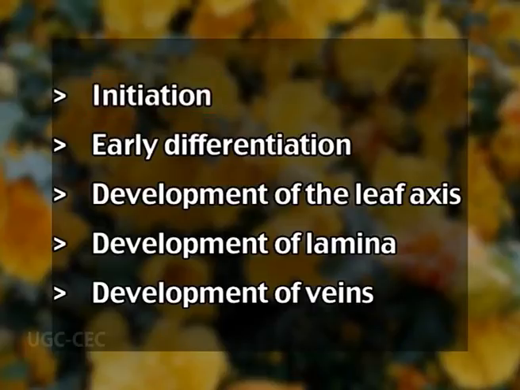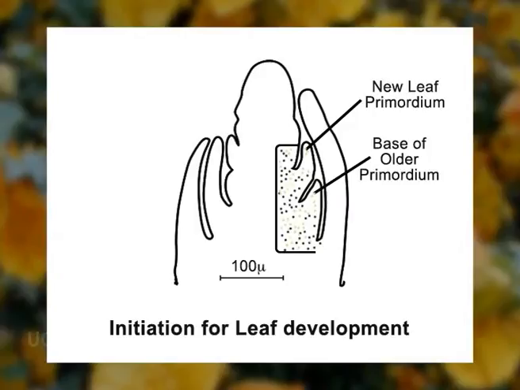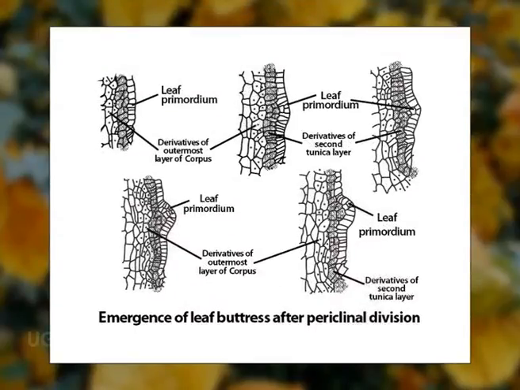Now, initiation. The initiation of leaf commences with the periclinal divisions in a small group of cells on the sides of the apex, the tunica and corpus. However, the number of the cell layers that begin to divide thus and their position on the apex varies considerably in different plants. In some monocots, that is Gramineae, some of which have one layer of tunica, others two, it was found that leaf initiation starts with periclinal divisions in the cells of the surface layer of the apex and in the cells of the layer immediately below it, that is the first two layers of the apex, regardless of the number of tunica layers.